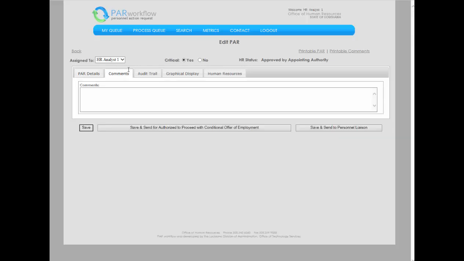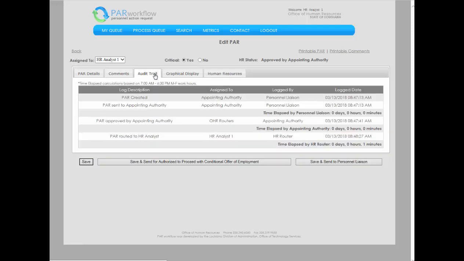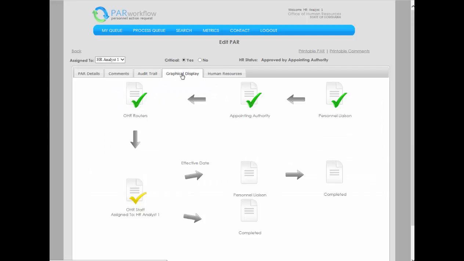Comments may be entered on the Comments tab. If corrections are needed, the HR analyst will enter a reason here, then reject the PAR by clicking Save and Send to Personnel Liaison, which will return the PAR to the Personnel Liaison. This action may be taken at any status. The audit trail displays the actions taken by the PAR with specific times and assignments. The graphical display shows the location of the PAR in the workflow.